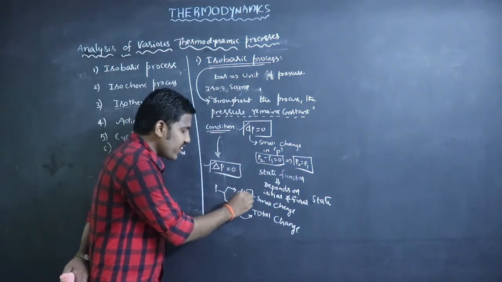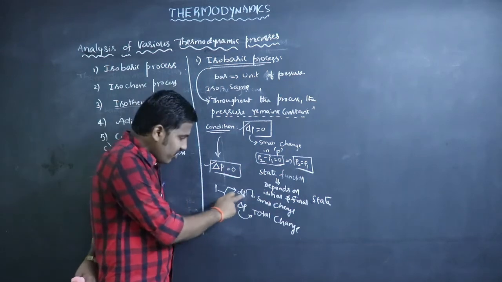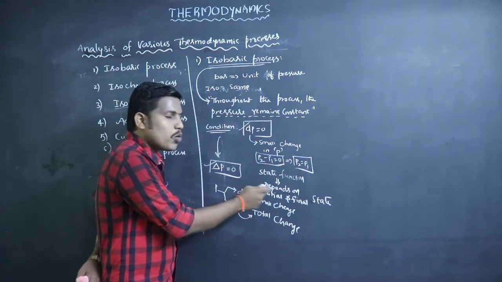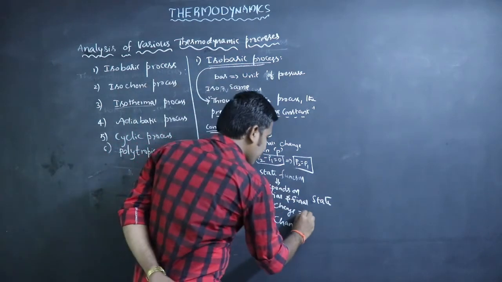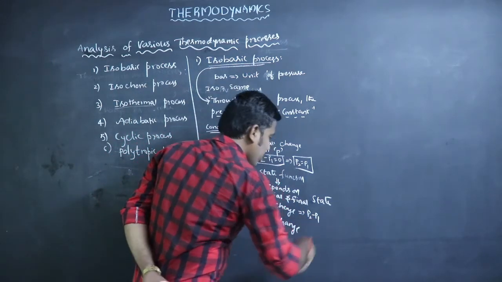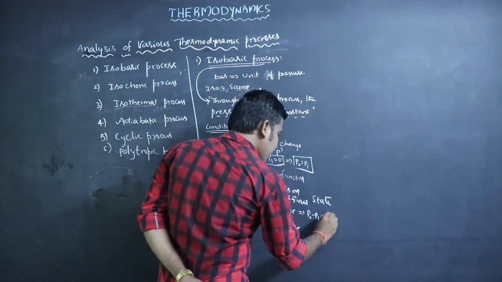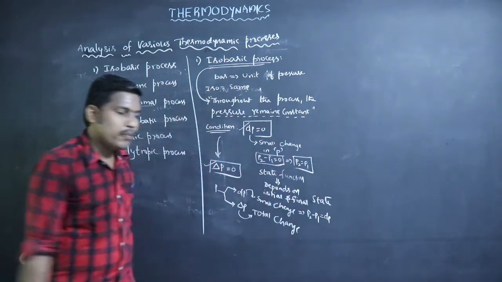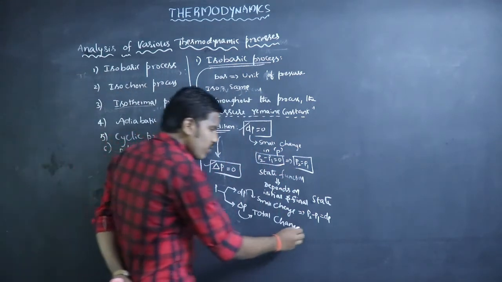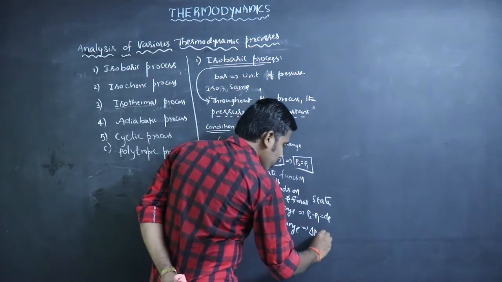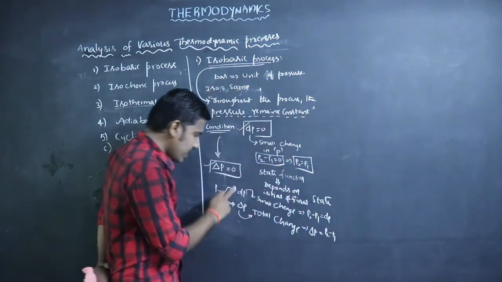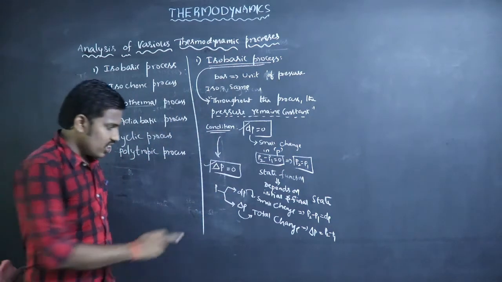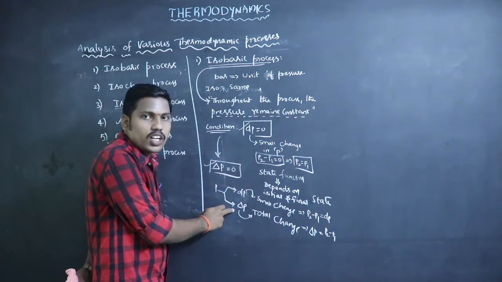So d of a state function means the small change in that state function. That means dP is P2 minus P1. Delta P means total change. Here also we can use the same formula, P2 minus P1. But the difference is, here dP is a small change, and delta P is a total change.